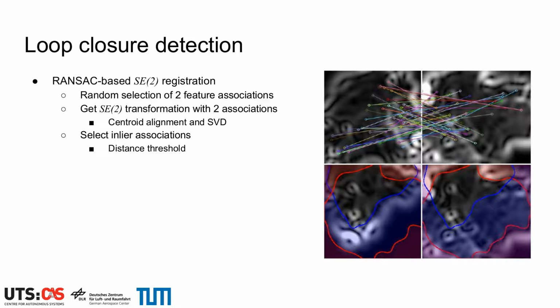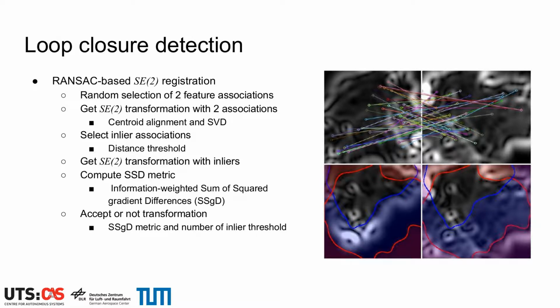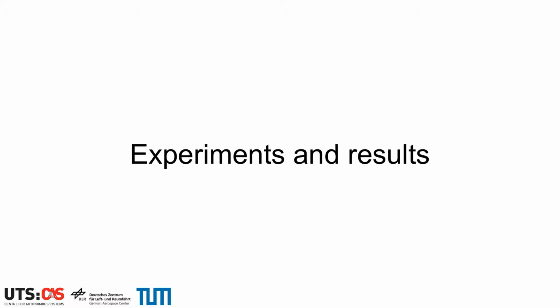Knowing this transformation, a set of inliers is constituted using a distance threshold on the transformed features. Then, the transformation is refined according to the new set of inliers. To accept or not this transformation as a loop closure candidate, we use thresholds on the number of inliers found and the sum of squared differences between the registered gradient maps weighted by the inverse of the variance. The above process is repeated until a good transformation is found, or until a maximum number of iterations has already been performed.